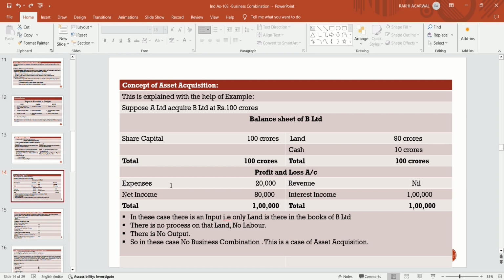The purpose of A Limited is not to acquire the business of B Limited, because they don't have a business. The purpose of A Limited in acquiring B Limited is to acquire the asset which B Limited is having. So this is the concept of asset acquisition, not a business combination.